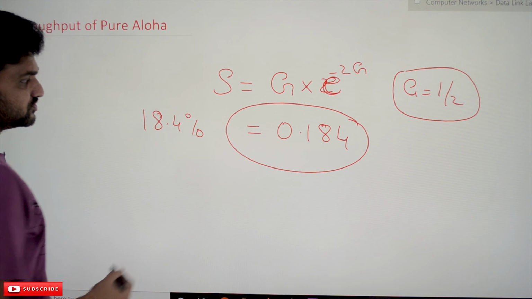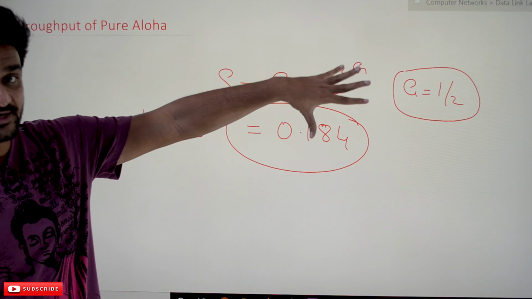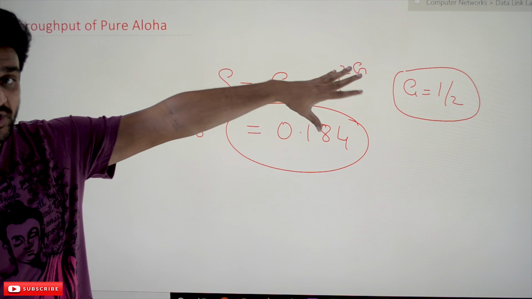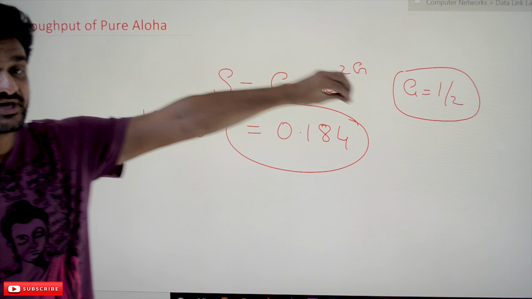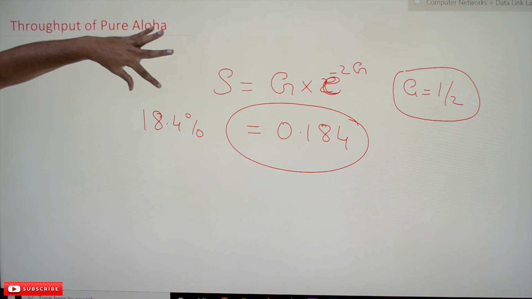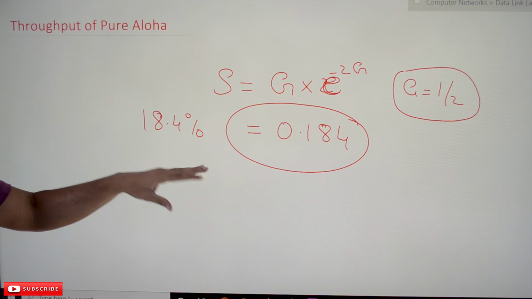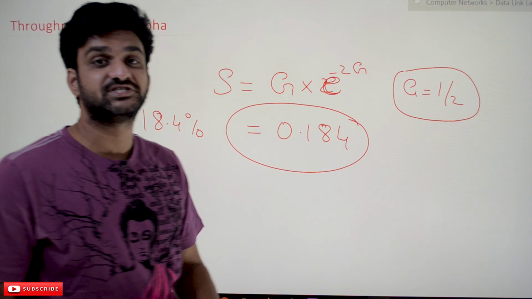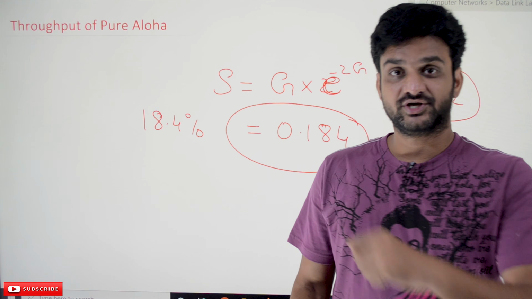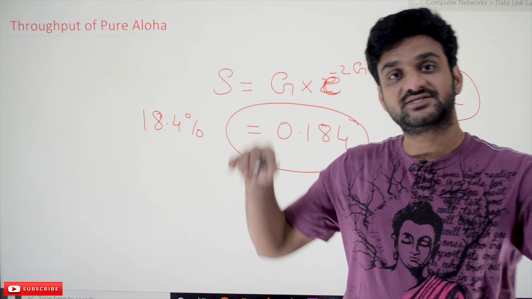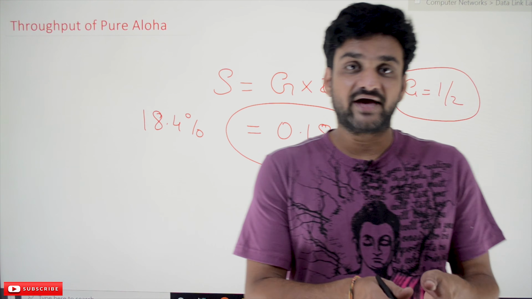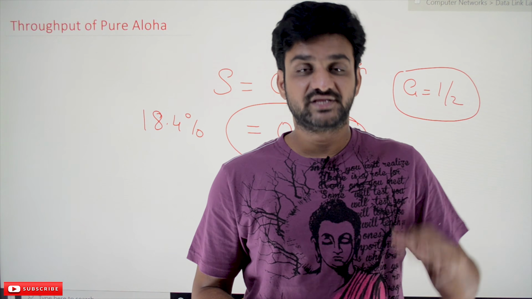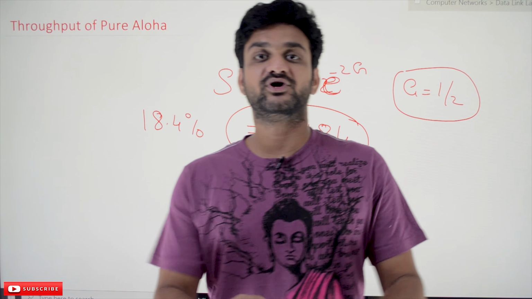That is 18.4%. So the maximum throughput of the channel which is using the shared medium, which is using pure Aloha, has a maximum efficiency of 18.4%. So in order to access the channel, there is a possibility of just 18.4%, which is very, very less. In order to avoid the disadvantages that we have in pure Aloha, we have another mechanism called slotted Aloha that we will try to understand in our later class. Hope you got the clarity on this concept.